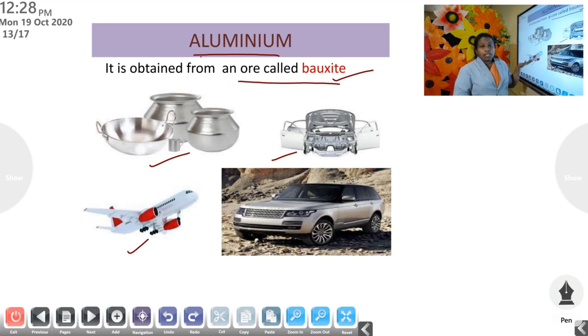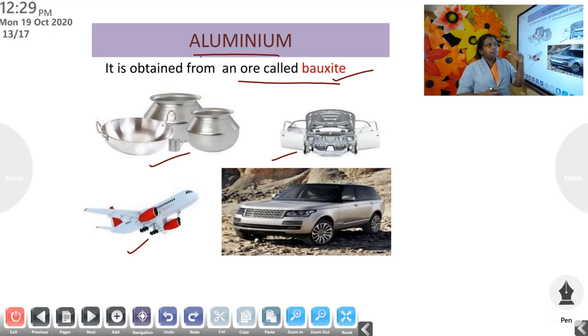So we use this for making aeroplanes. Another quality of aluminium is that it will not rust. You may have seen the metal iron rusting. If you have old things made of iron in your home, you may have noticed the red coating forming on the top part of this metal. Okay, so it's called rusting.